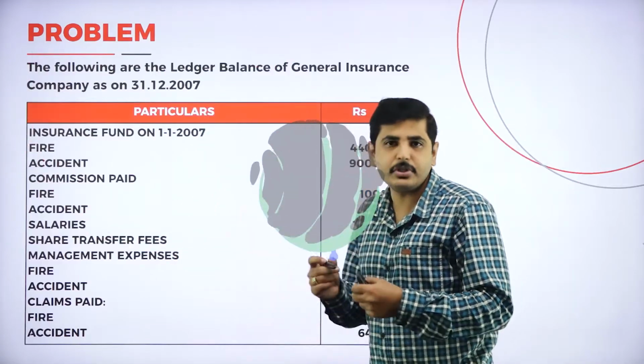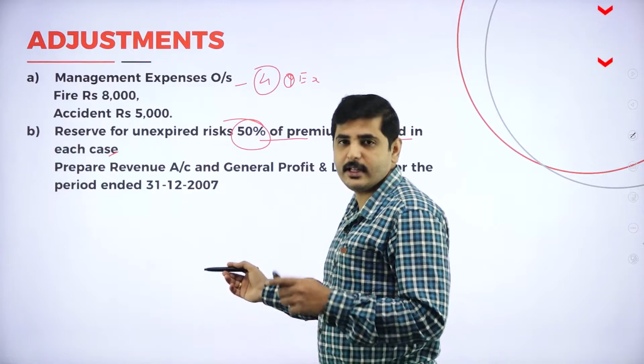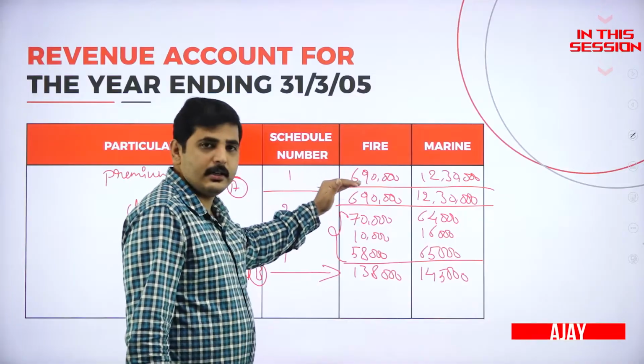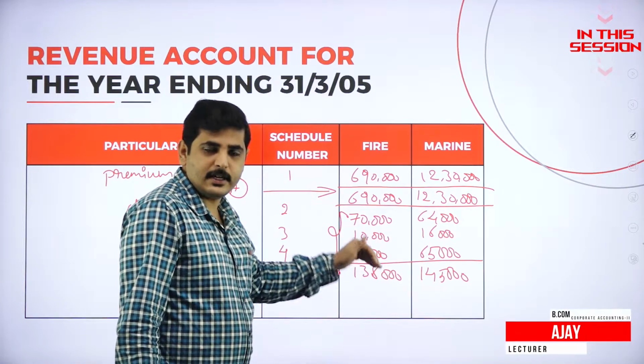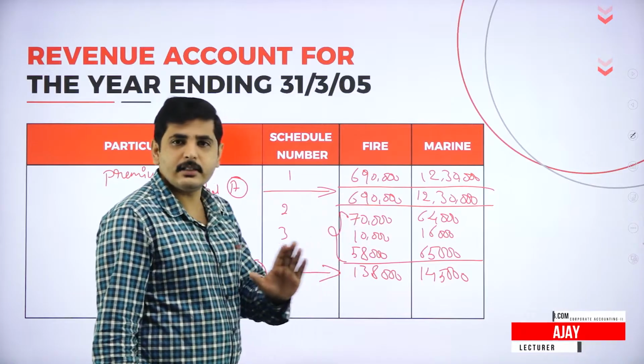Expect this type of questions for 10 marks. Over every schedule we have to check the adjustment, whether there is any outstanding or prepaid, any other adjustment. If the income is more than expenses, then it is called surplus. If the expenses are more than income, then it is called deficit.